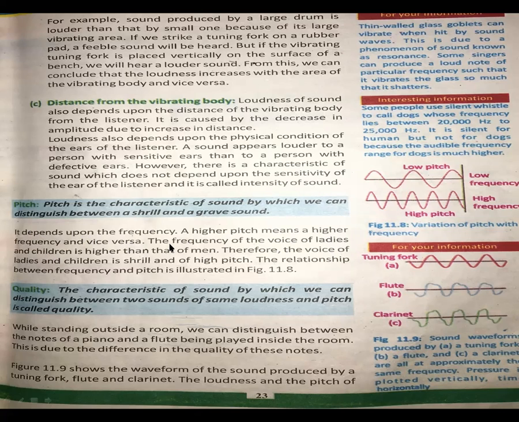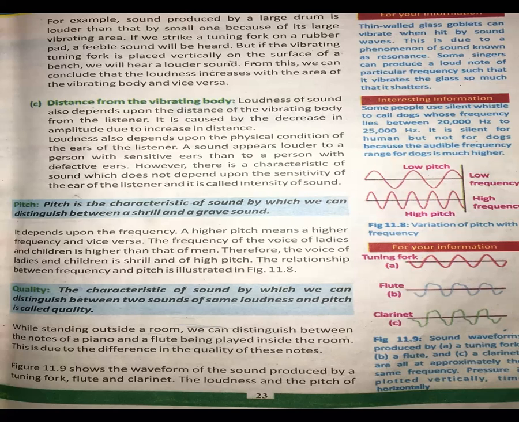If someone is in the house and both persons speak, if the man is speaking, you can distinguish the voice of the man, and if a lady or a child is speaking, you can distinguish this is the sound of the lady, this is the sound of the child, or this is the sound of the man. So you can easily differentiate between a lady's voice, a child's voice, or a man's voice.